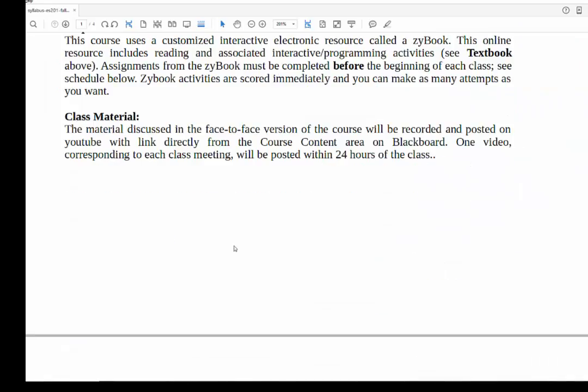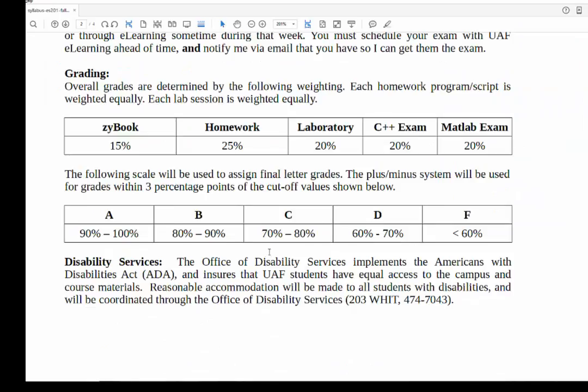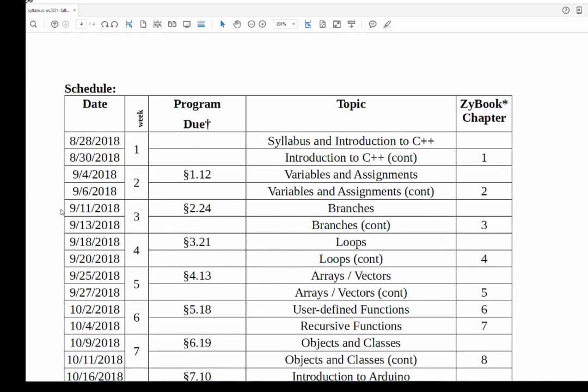So if we go back to our syllabus again, if you go down to the end of the syllabus, you'll see the schedule. So for example, if I look here at the beginning of the schedule, I've got it written down in terms of weeks. Program due, that's the homework assignments. Those are the last sections. And so for example, we saw in the Zybook, that was section 1.12. If I look over here on 8/30, what was due was all of the Zybook chapters except the program, so it would be sections 1.1 through 1.11, and they were due on 8/30.